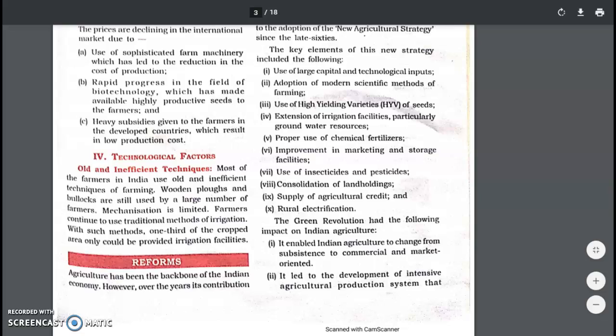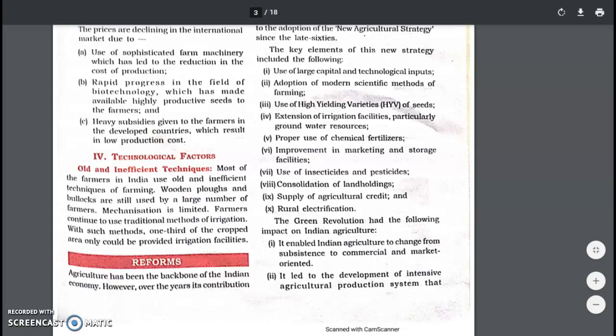The last factor that is responsible for agricultural production is the technical factor, old and inefficient techniques. In India, agriculture is the mainstay, but we do not have many advanced equipments compared to Punjab and Haryana. Other states do not have those advanced equipments for agriculture, due to which agricultural production is reducing. So all these were the problems.